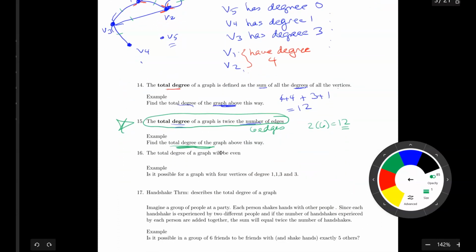All right, the total degree of a graph will be even. Why? Because it's always 2 times the number of edges. And if we multiply a number by 2, it makes it even, right?